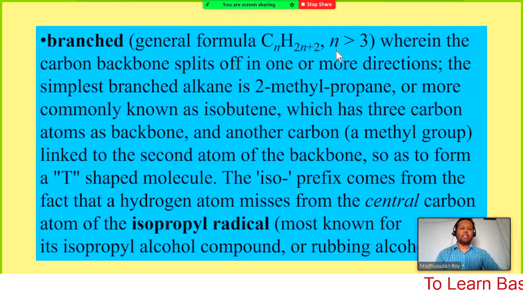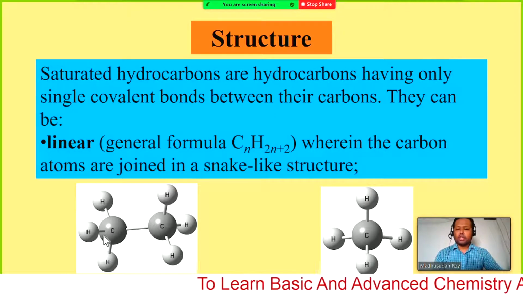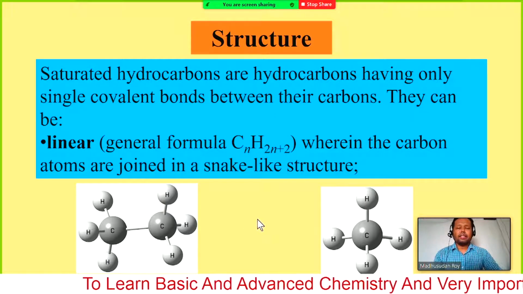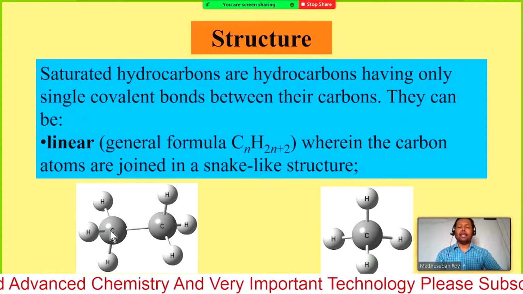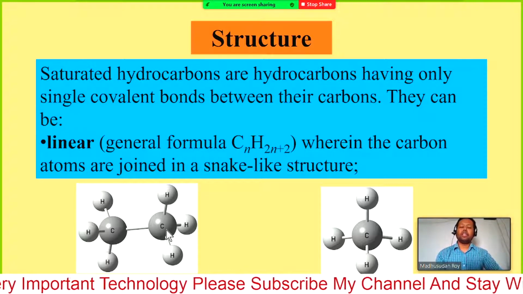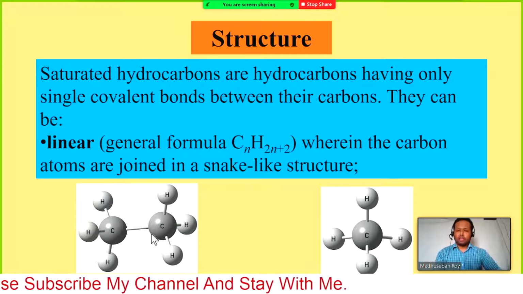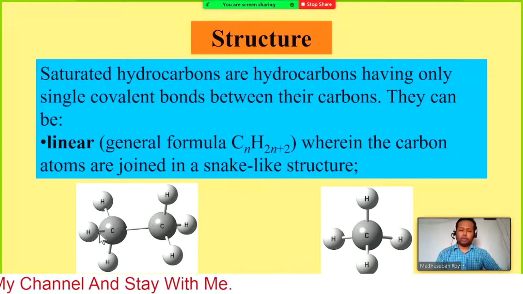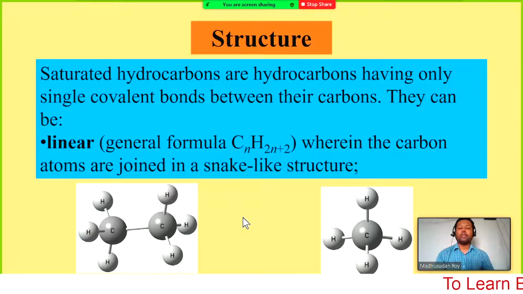So if you have three carbons, still you cannot have the branch. Consider this compound: if we add another CH3 to either this carbon or this carbon, that will give you just propane. You cannot consider that as a branched compound, because if you need a branch, then you need to consider one parent chain and another substituent. But here we cannot have the substituent if we have at least three carbons.